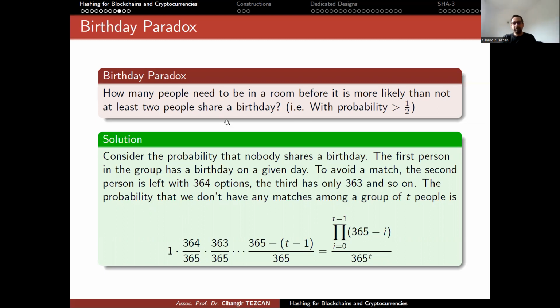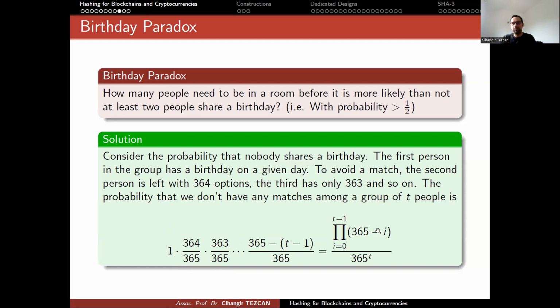So consider the probability that nobody shares a birthday. Let's calculate this. The first person in the room has a birthday on a given day. So with probability 1, they don't share their birthday, right? Because there's only 1 person. To avoid a match, the second person is left with 364 days to have a birthday. So when you have 2 people, the probability that they don't share a birthday is 1 times this. The third person now has only 363 days remaining. So if you have 3 people, the probability that they don't share a birthday is the multiplication of these 3 values. So as you can see, this is how it goes.